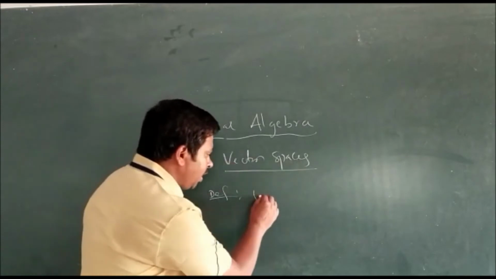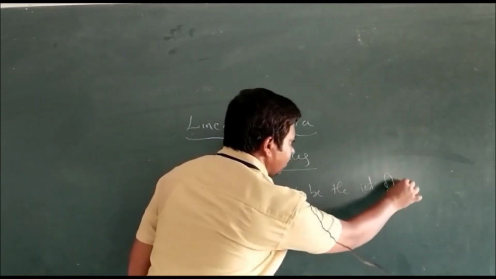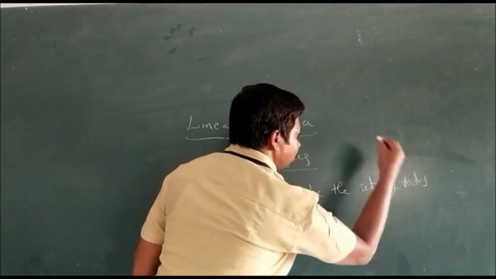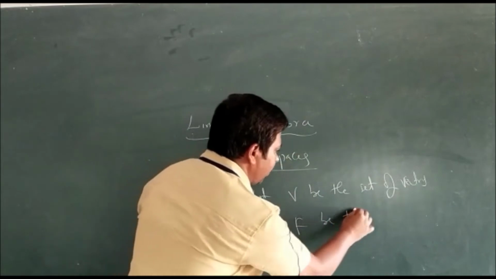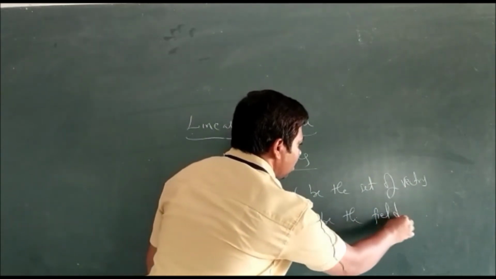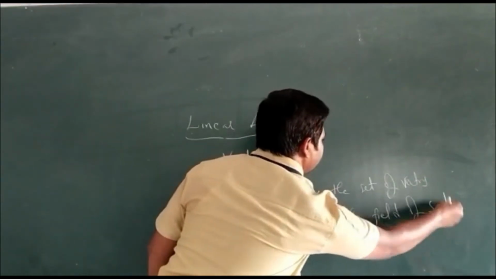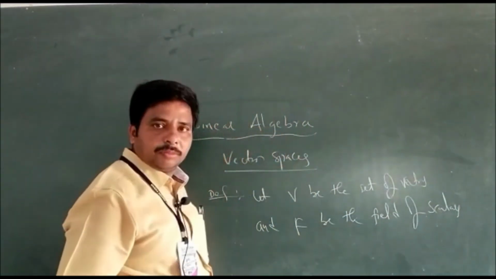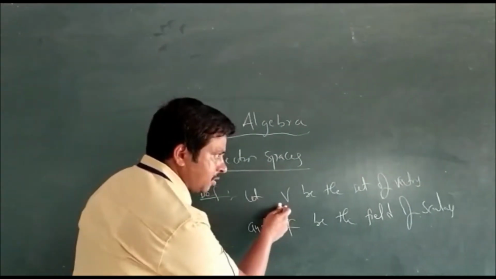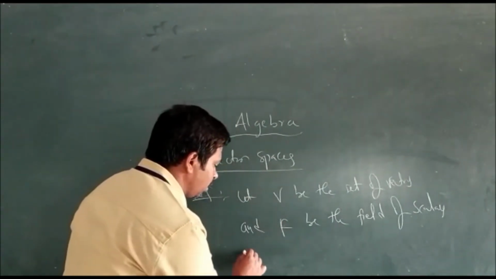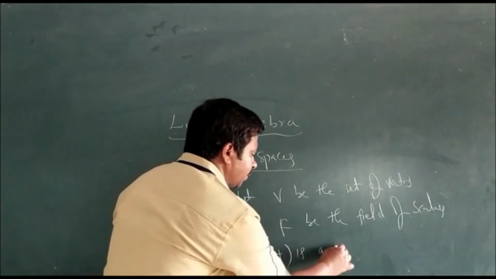Let V be the set of vectors, and F be the field of real numbers or field of scalars. If V satisfies the following properties: first one, V plus is an abelian group.